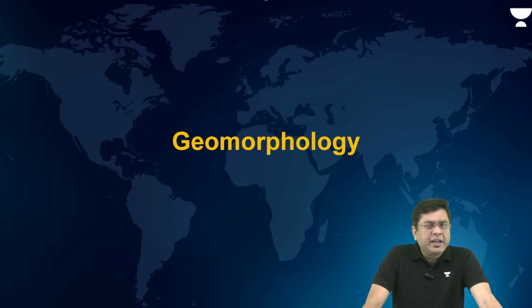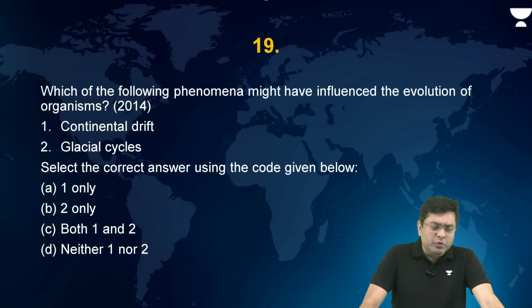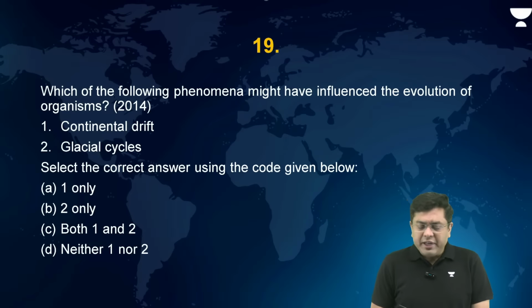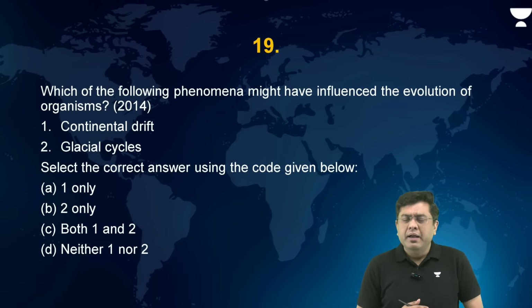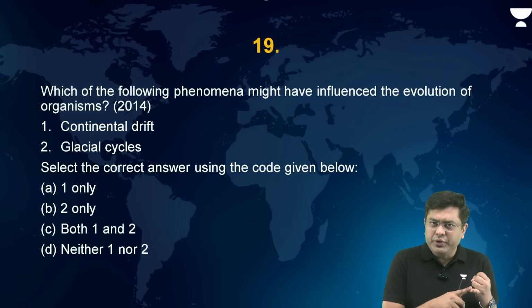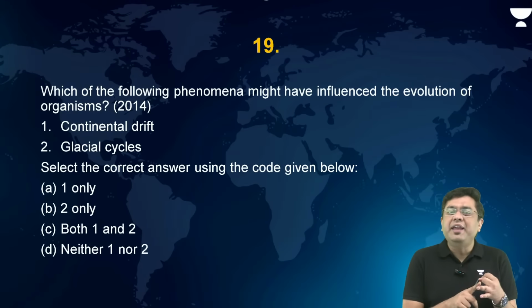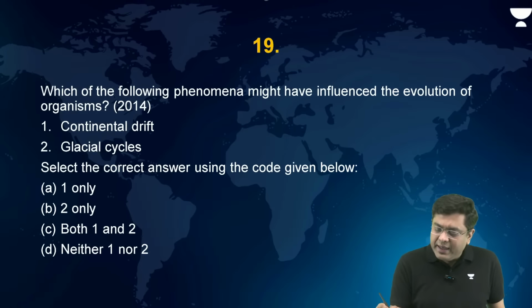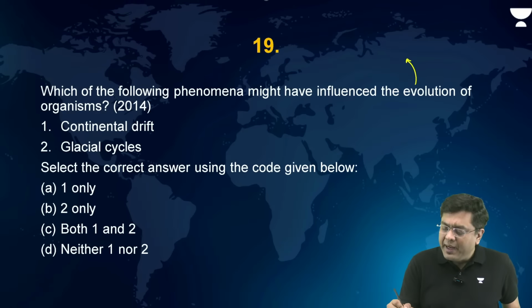Then we come to the questions associated with geomorphology. Which of the following phenomena might have influenced the evolution of organisms? How does the evolution of organism happen? Evolution is impacted by varying temperature conditions as well as the varying feeding habits, which is also driven by the climate. So basically, that evolution is driven by climate,